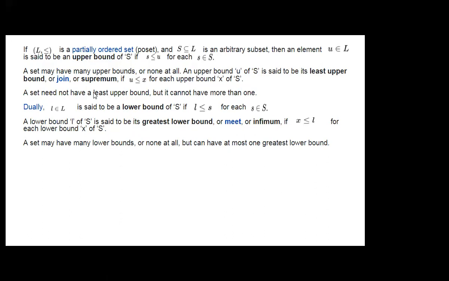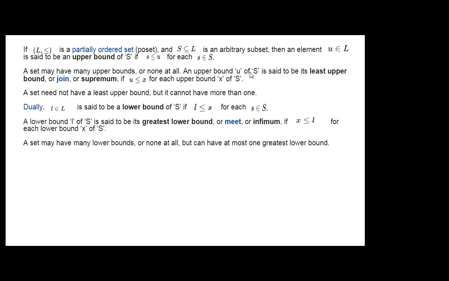Once again, I'm repeating this one. If L with the relation less than or equal to is a partially ordered set, and S is an arbitrary subset of L, then an element U belonging to L is said to be an upper bound of S if s is less than or equal to U for each s belonging to S. Small s is an element of capital S, a set that is a subset of L. A set may have many upper bounds or none at all.